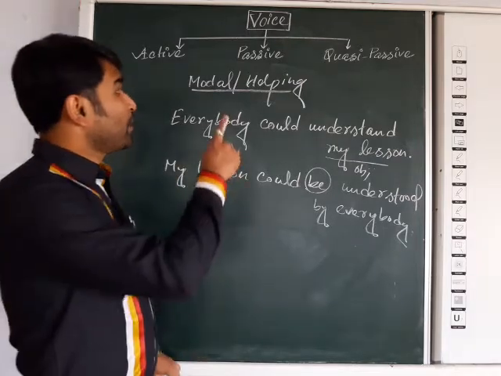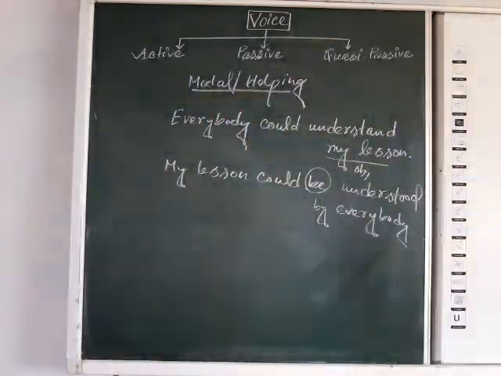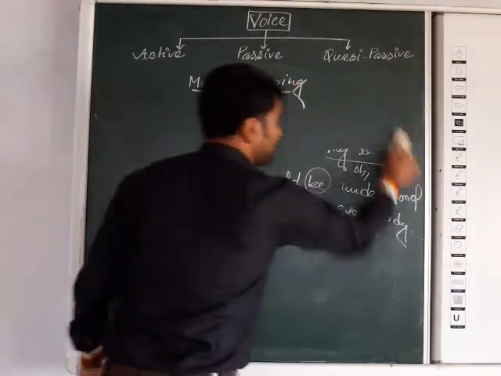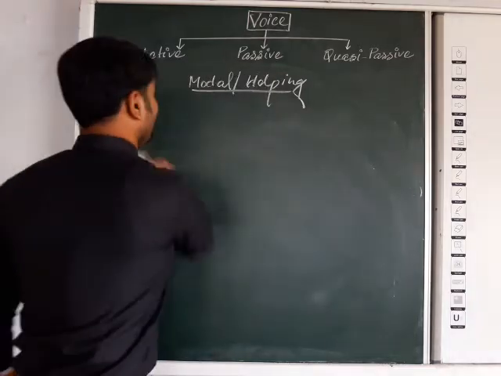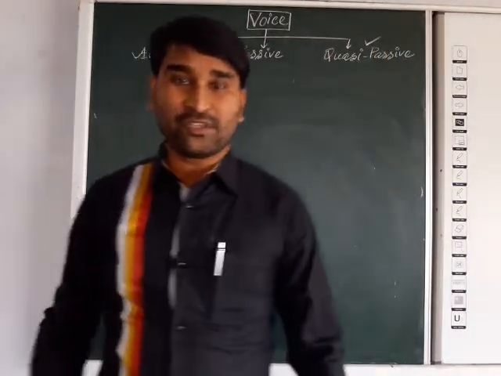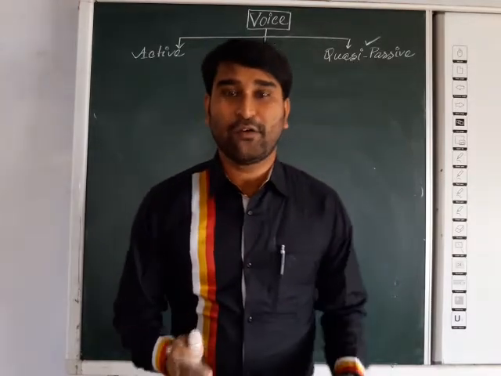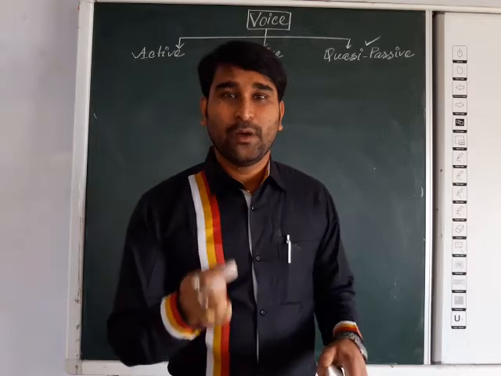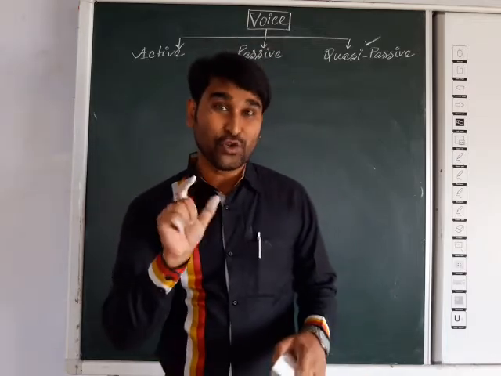And now we are moving to the quasi passive voice. That is today's last topic. So try to understand. What is the quasi passive voice? Quasi passive voice means some voice which looks like active but is passive in sense. The force will be passive.